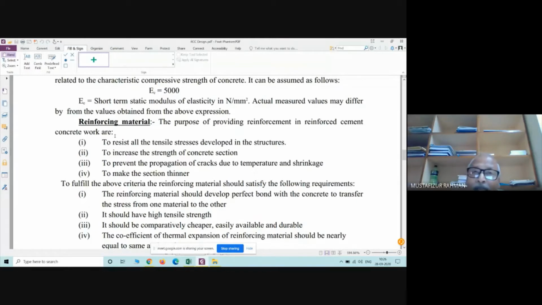But if together with concrete we utilize some amount of steel, since for steel the resisting capacity with respect to compression and with respect to tension are the same, characteristic strength or yield strength is 415, or if it is Fe 250 then 250, if it is Fe 500 it is 500 Newton per millimeter square. So it is very high. So it will help.